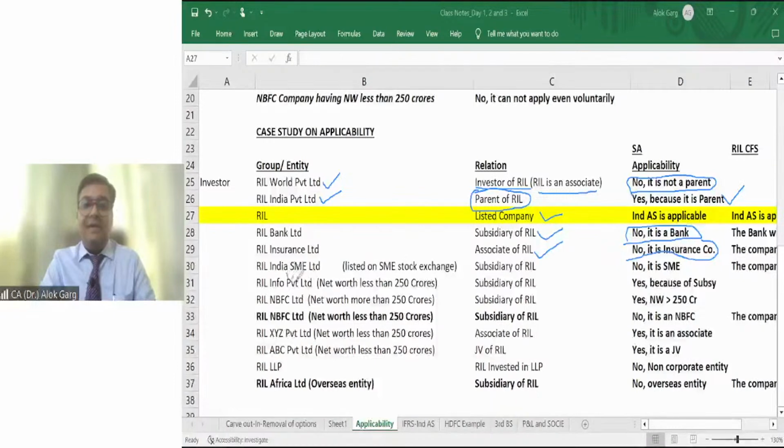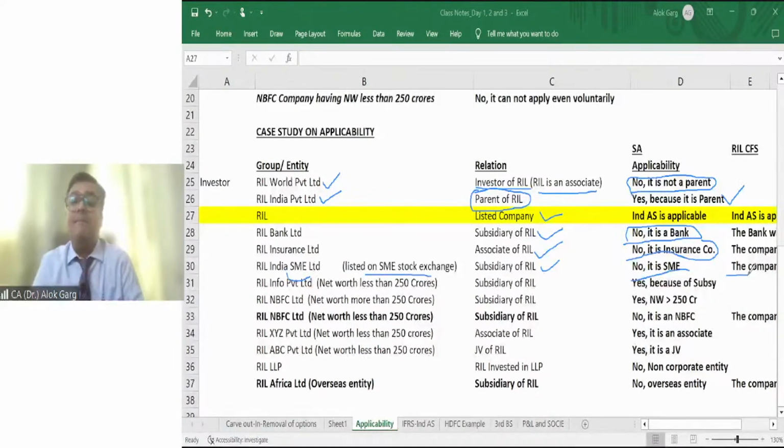Another entity, Reliance India SME Limited. It's listed on the SME Stock Exchange. It's a subsidiary of RIL. Again, Ind AS is not applicable to this SME entity. Why? Because it's an SME entity, right? So it can prepare its accounts as per accounting standard, but for the purpose of consolidation, this company has to prepare its accounts as per Ind AS only for the purpose of consolidation.